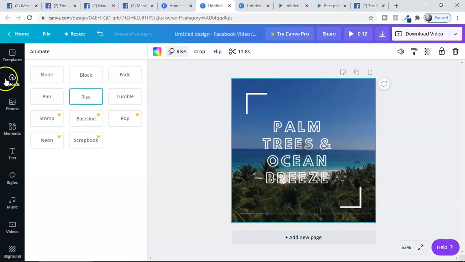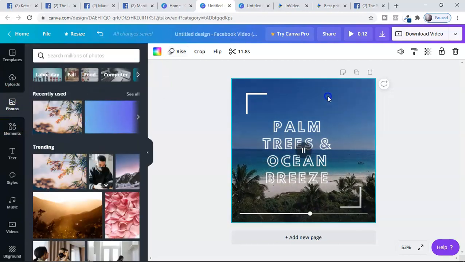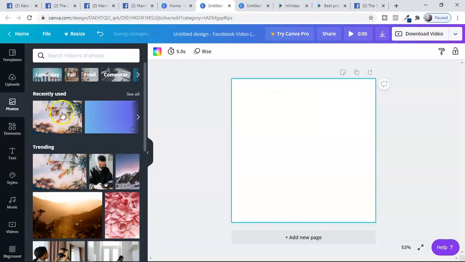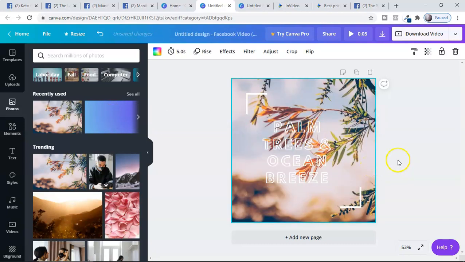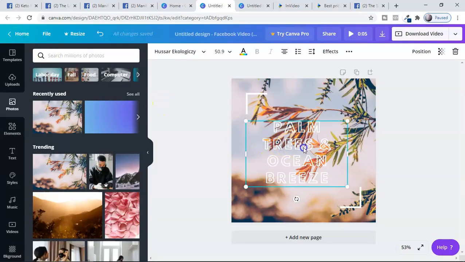Like this, you can change the background with different photos here. For example, if you don't want this, just remove this and you can put these images here. Just very easy. And look at this, this is running, this is amazing. You can create this for your own branding. That is what I recommend right now. It's very important that you are creating your own content.